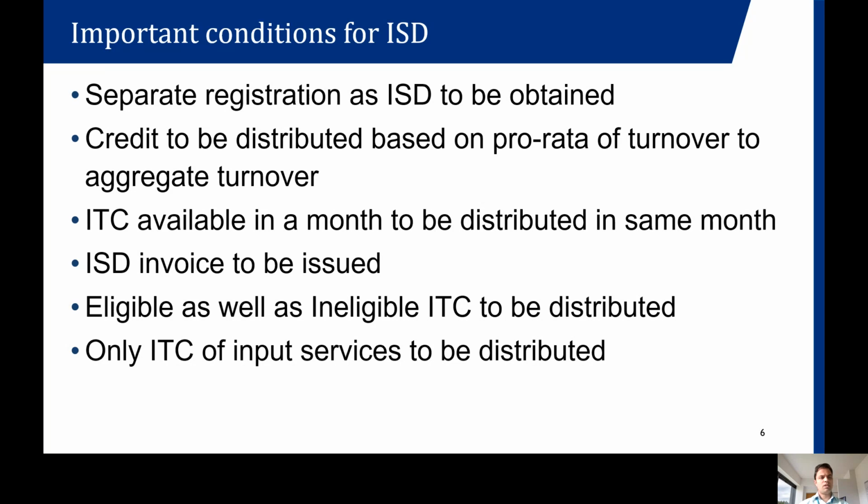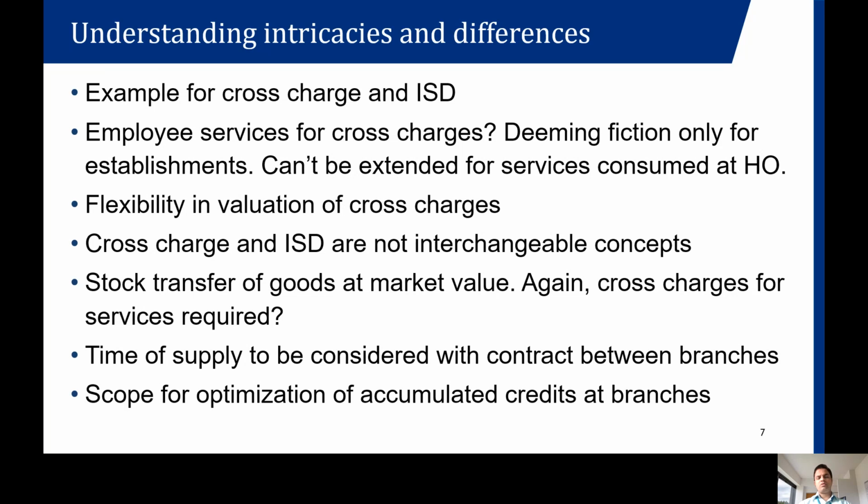Now we will get into the main topic, understanding the intricacies and differences between these two concepts. I'll continue the same example which Madhukar sir took. He talked about an example wherein the Bangalore branch supports the Chhattisgarh branch and provides a service, wherein the Bangalore branch is going to do a cross charge to Chhattisgarh. I'll extend this example to understand it in an easier manner.